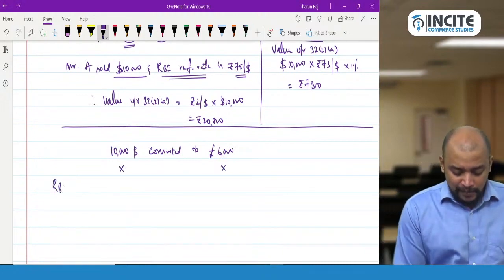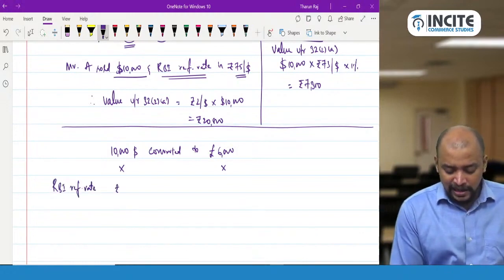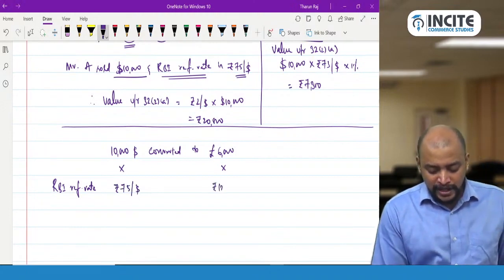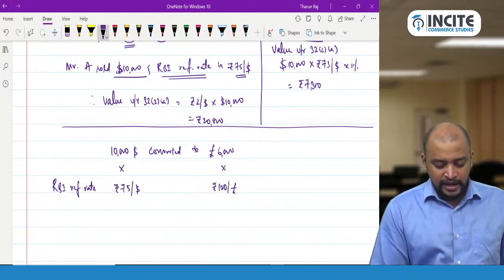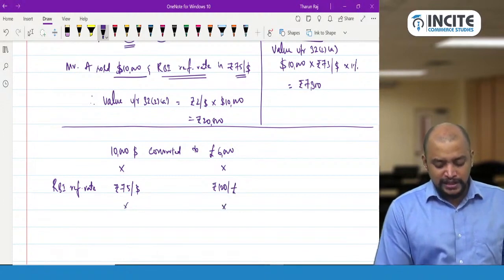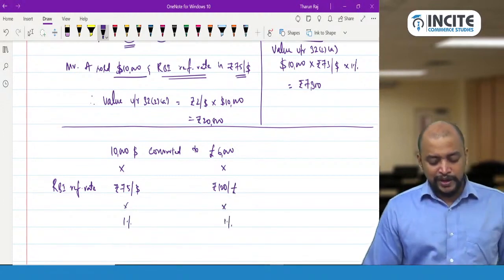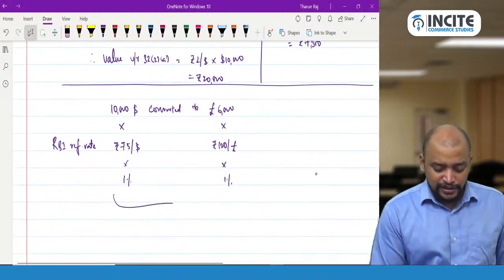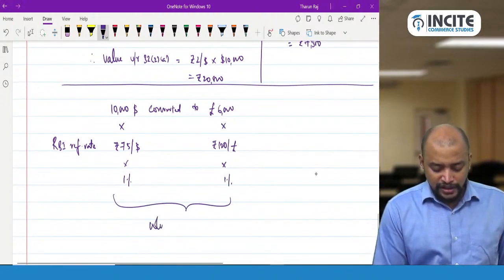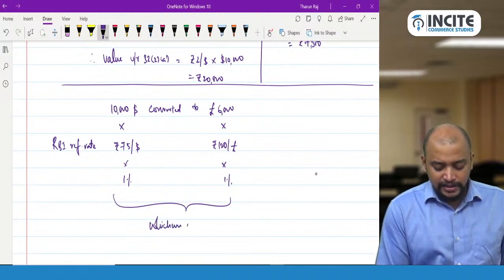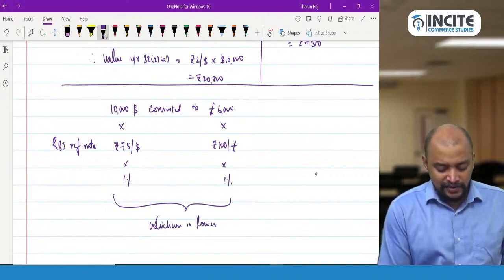So what is the RBI reference rate you need to take? Say, rupees 75 per dollar and rupees 120 per pound. So convert it into Indian rupees and multiply with 1%, and see whichever is lower. Whichever is lower will be taken as the value.